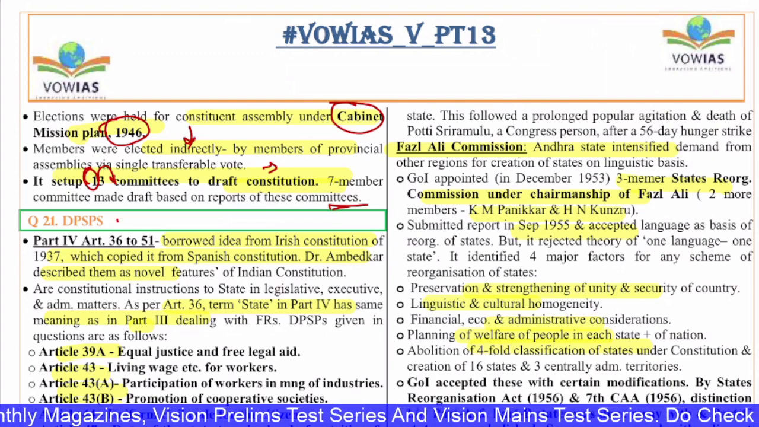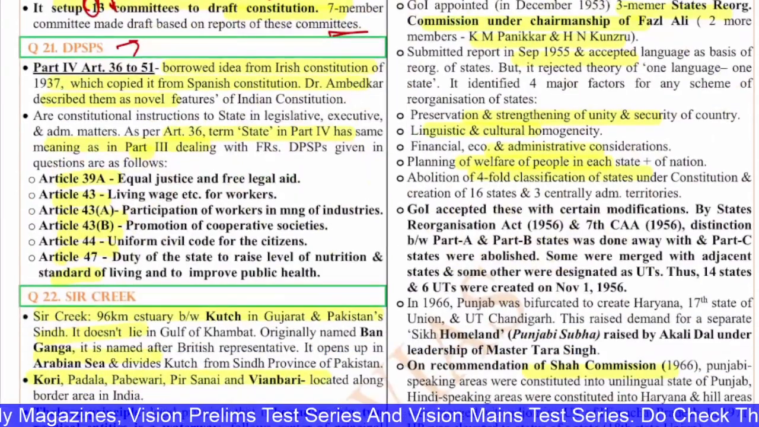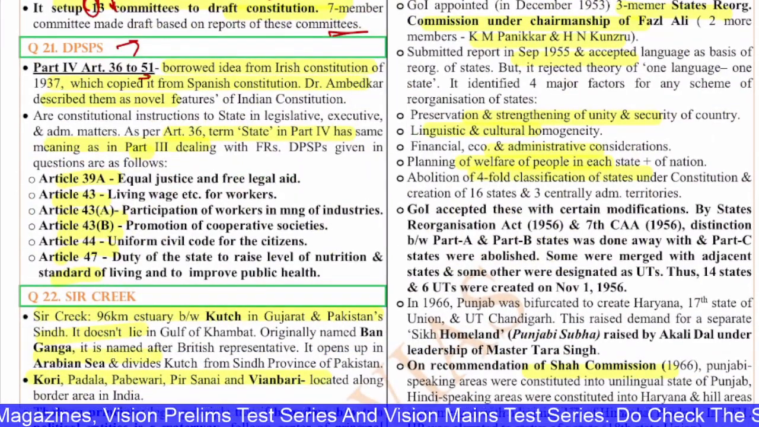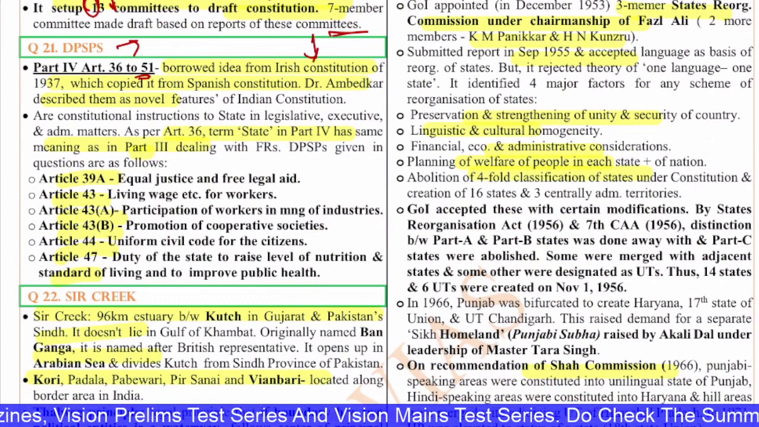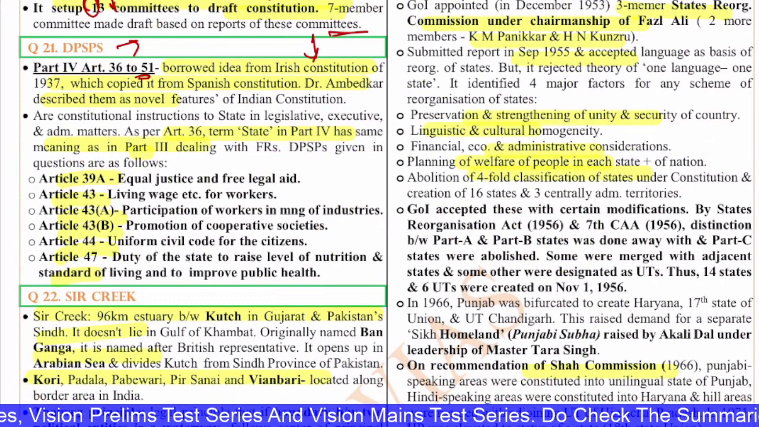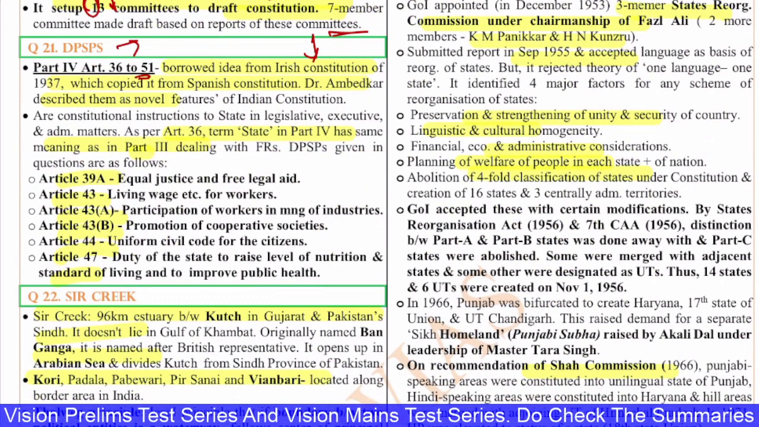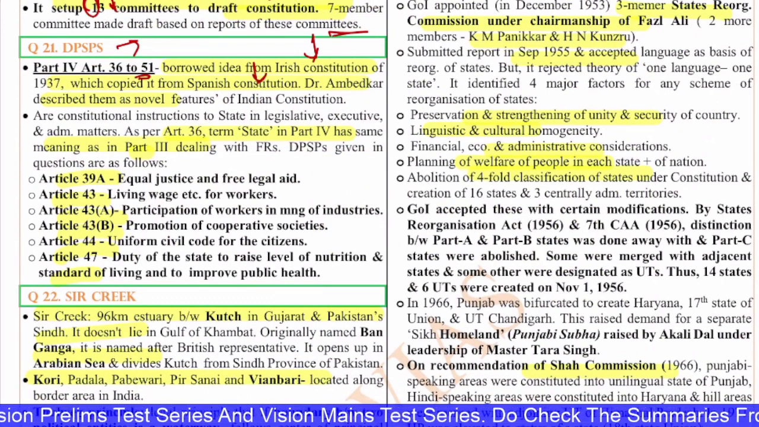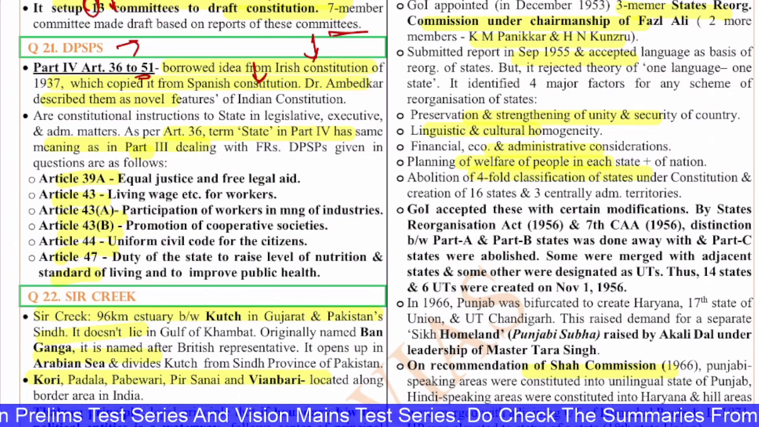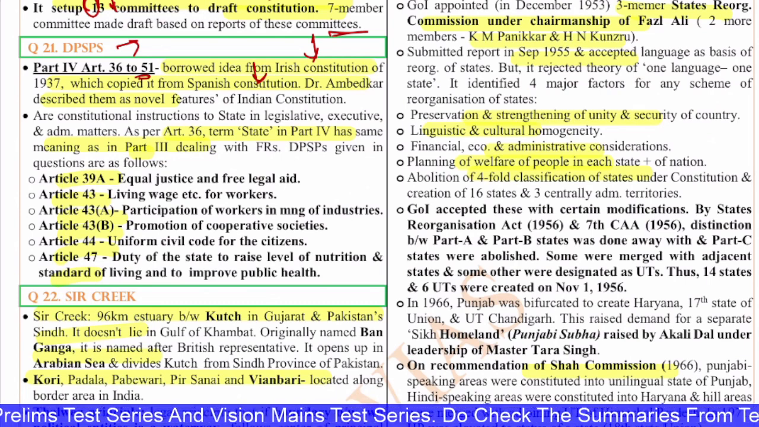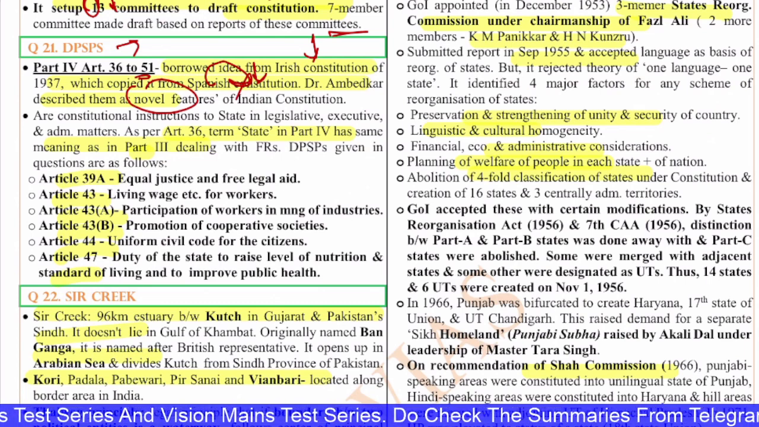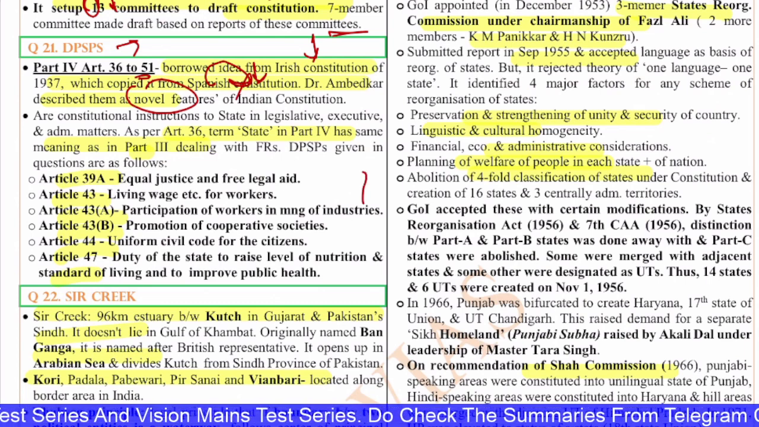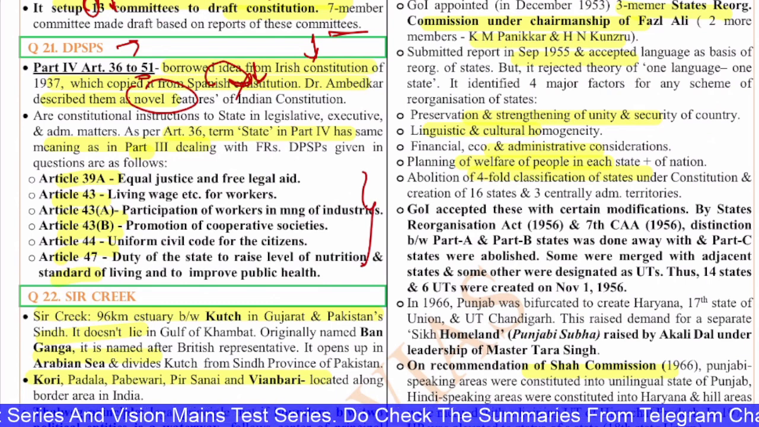Next, the 21st question is on DPSPs, which is in Part 4, Articles 36 to 51. The idea of DPSP was taken from the Irish Constitution of 1937, and it was initially copied from the Spanish. So the Irish copied it from the Spanish and India copied it from the Irish. Dr. Ambedkar described them as novel features of the Indian Constitution. So these are the various important articles. Just pause and go through it. Already we have discussed them.